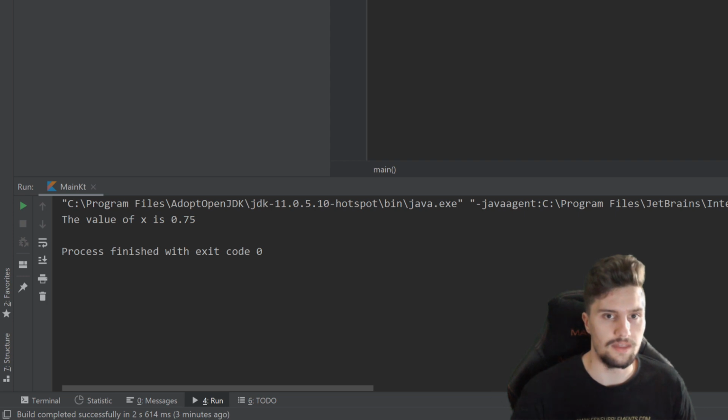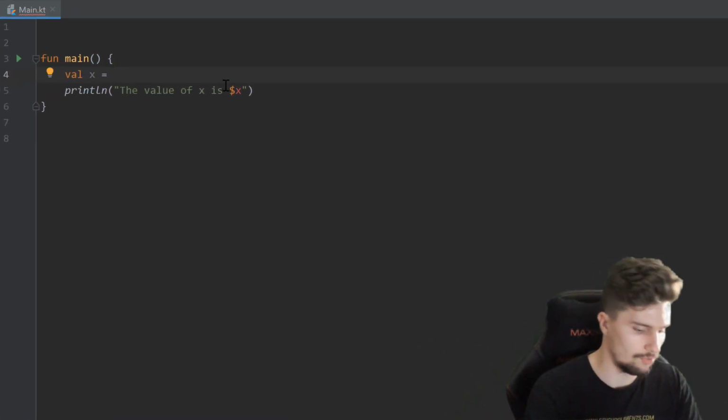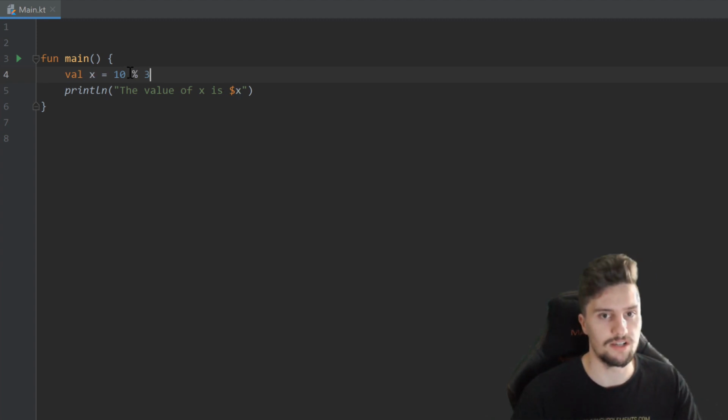And another arithmetic operator that is not obvious is called modulo. So what we could do is we could write 10 modulo 3, so that is represented by this percentage sign here. And what that would do is it will take the 10, divide it by 3, and save the remainder of that division in x. So in that case, it would actually save 1 in x.